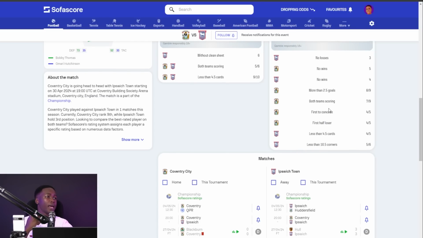Then we have the next data that you're supposed to read. No wins for Ipswich Town in their last 4 games. 3 of them they drew, and 1 of them they lost 1-0.